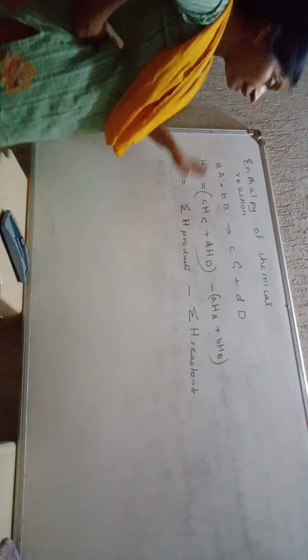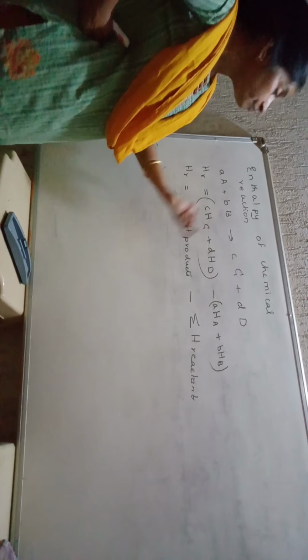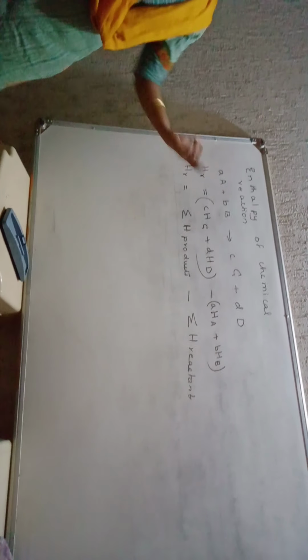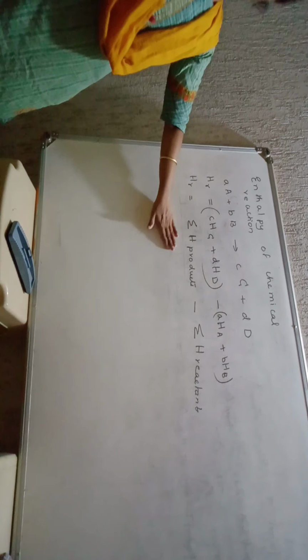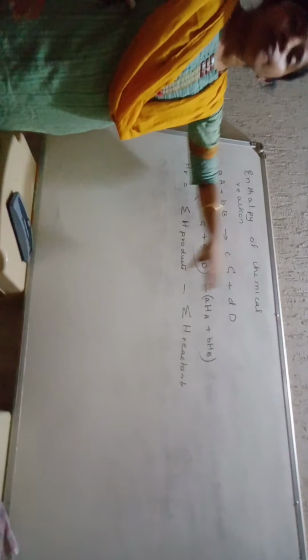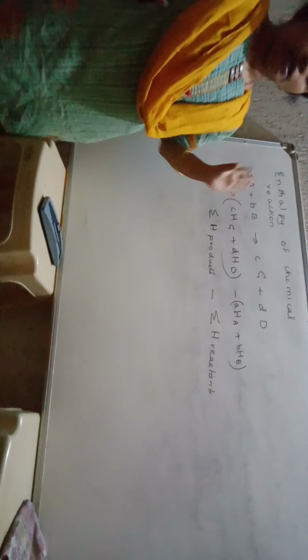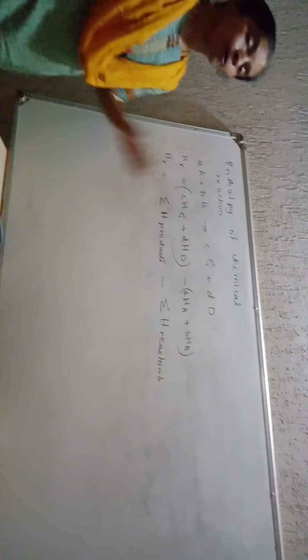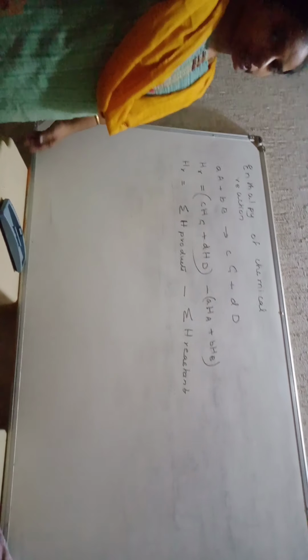So what is enthalpy of a reaction? It is the difference between the enthalpy of products and the enthalpy of reactants, where the reactants and the products are represented in their standard form with proper coefficients. That is called enthalpy of chemical reaction. Clear, students?